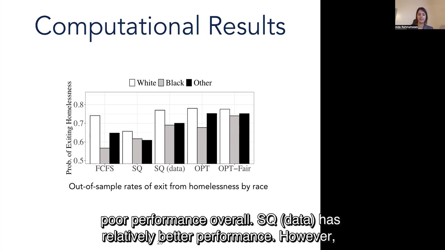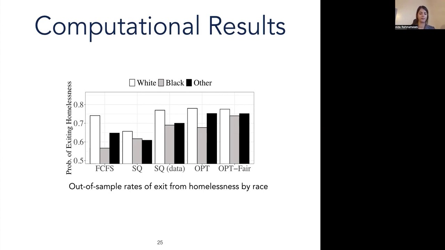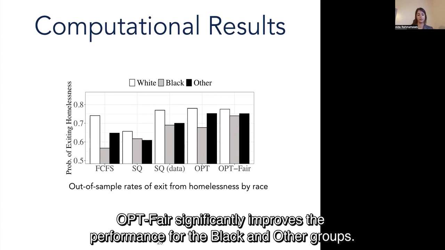SQ data has relatively better performance. However, there's still a significant gap between the performance of Black and other groups and whites. On the other hand, by explicitly imposing fairness constraints, opt-fair significantly improves the performance for the Black and other groups.